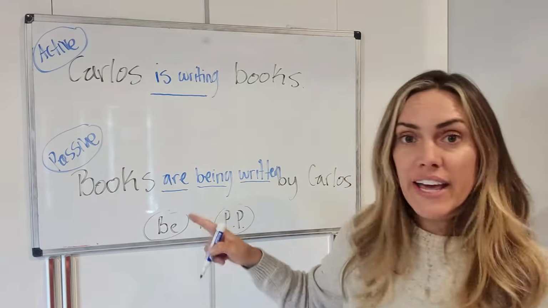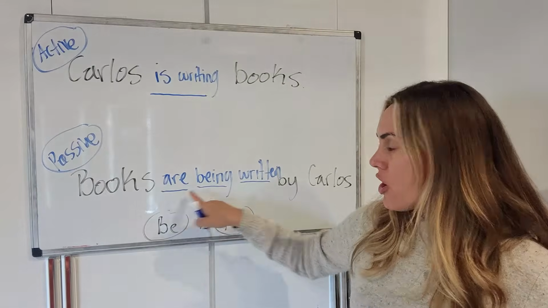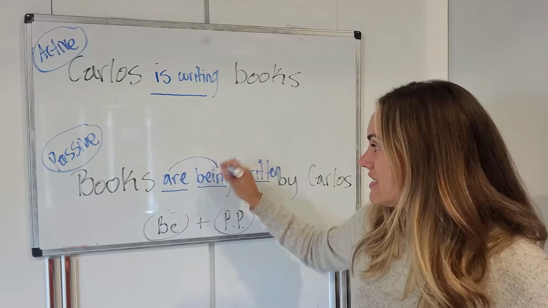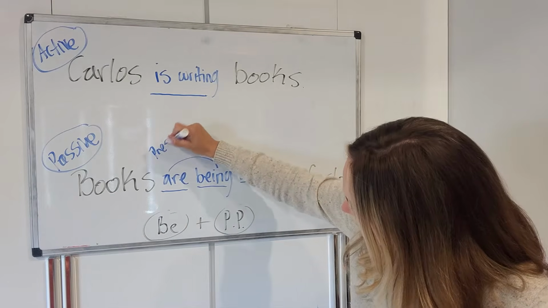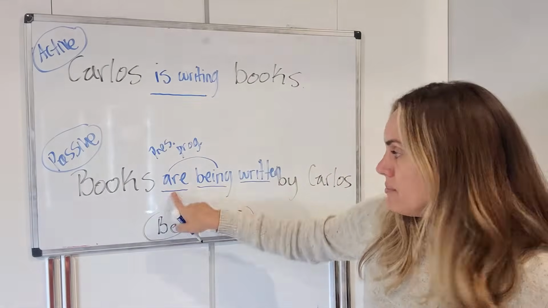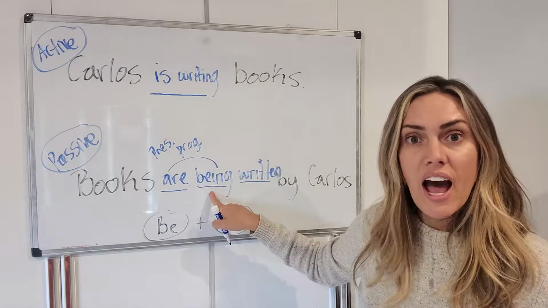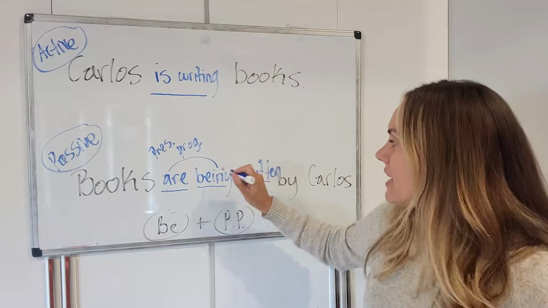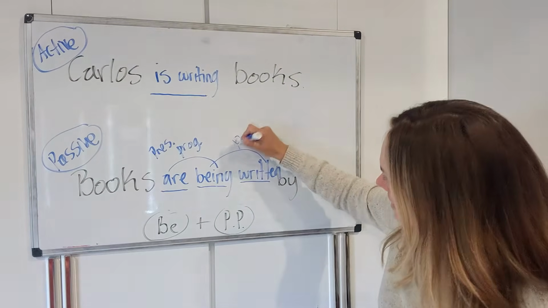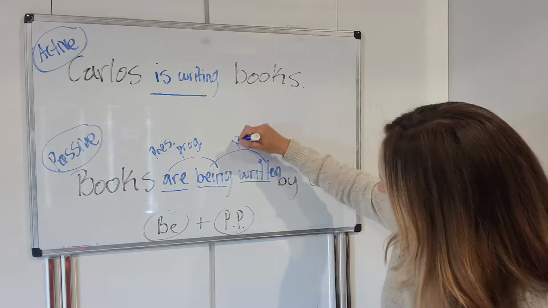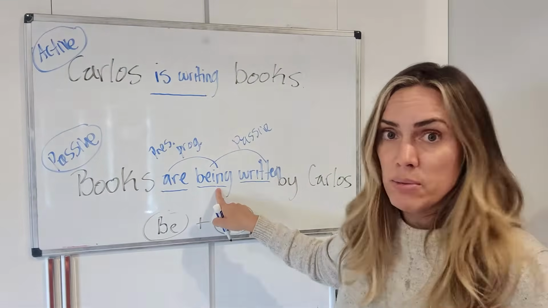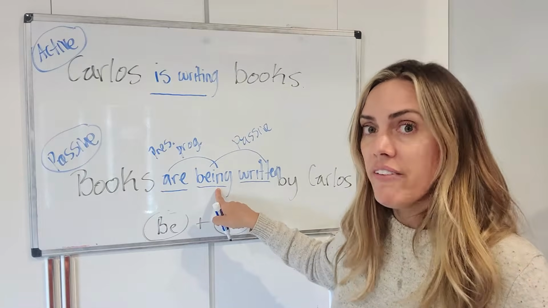Okay, so we have are being. This is the present progressive, which is this up here, be plus a verb and ing. But here, these two together, now we have the passive, which is be, any form of be, happens to be ing form, that's fine.